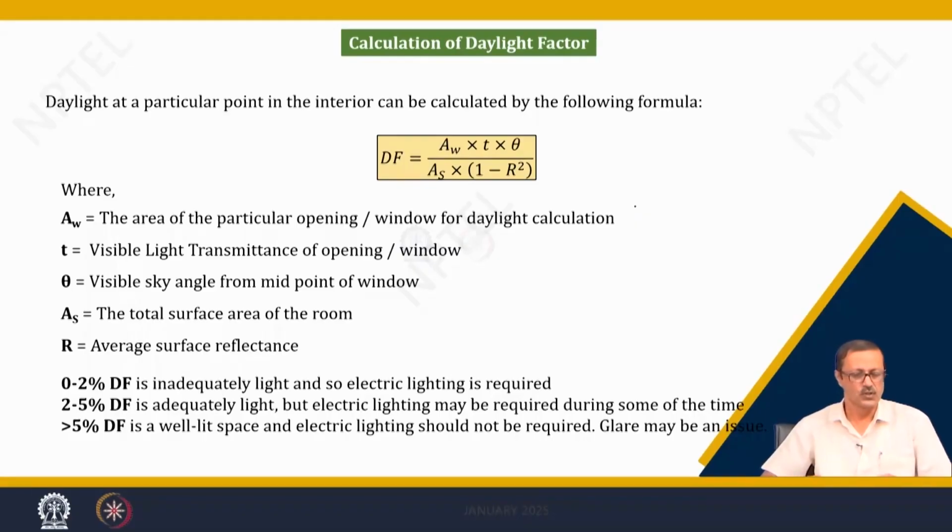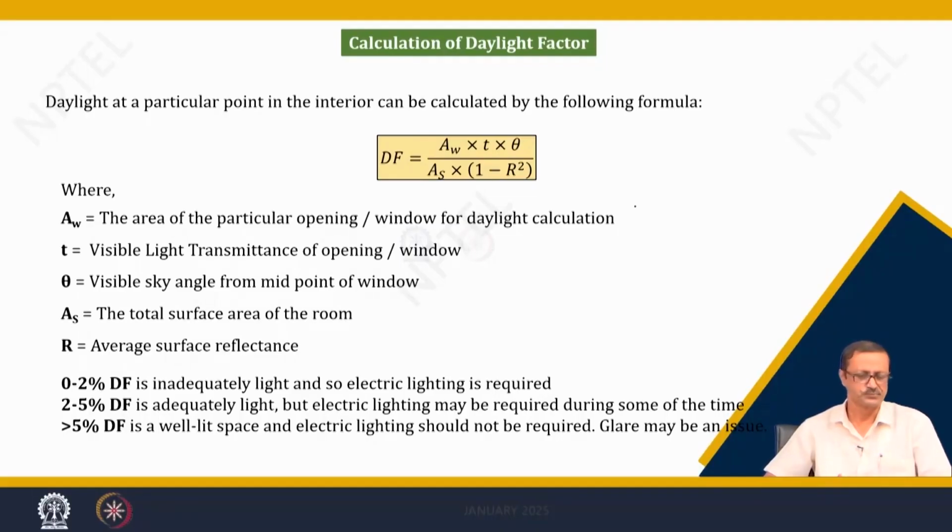or so. So, 0 to 2% daylight factor is inadequate, and it is not a good condition, and we may require electric light to supplement the daylight. 2 to 5% is adequate light, but sometimes it may require electric lighting, because sometimes it is dark because of a cloudy day or whatever.